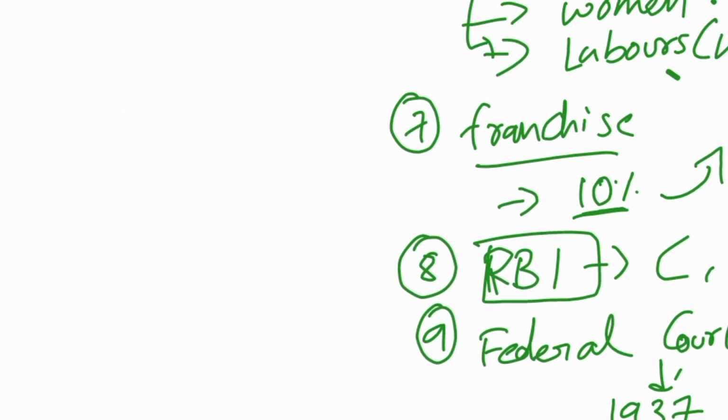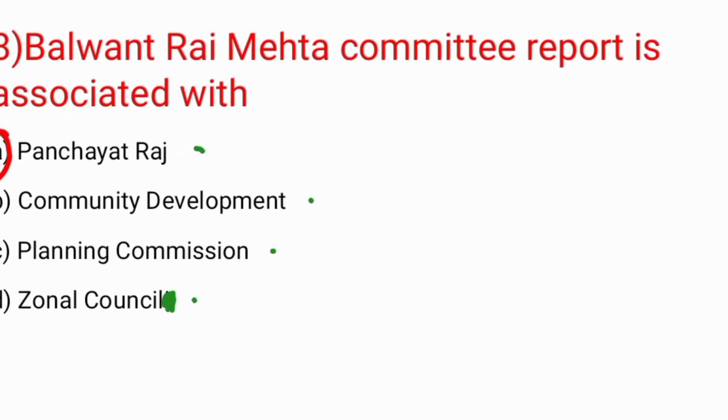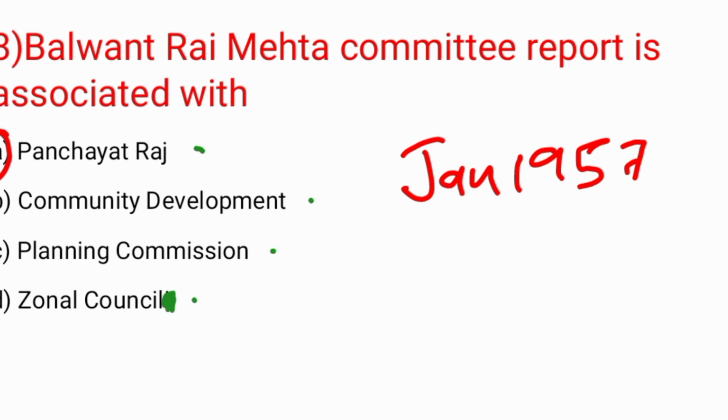So now let's move to the next question. The Balwant Mehta Committee is associated with: Panchayati Raj institutions, Community Development, Planning Commission, or Zonal Council. The answer is Panchayati Raj. It was appointed in January 1957, and it submitted its recommendations in November 1957, and the chairman of this committee was Balwant Mehta.